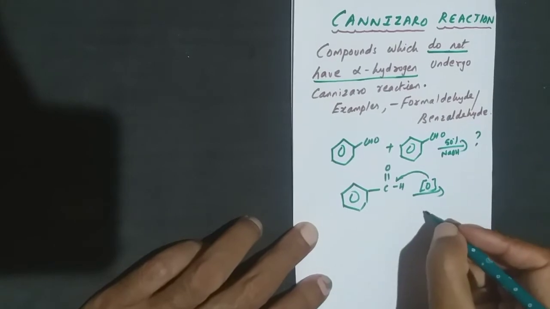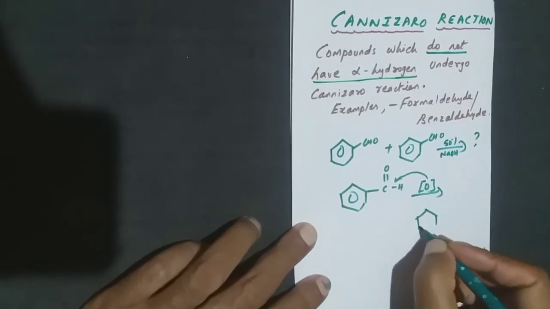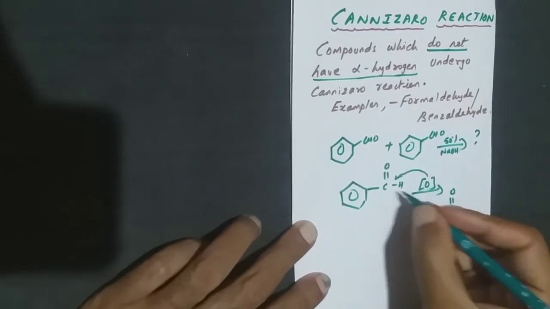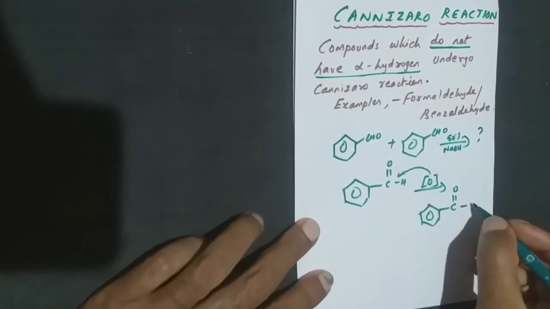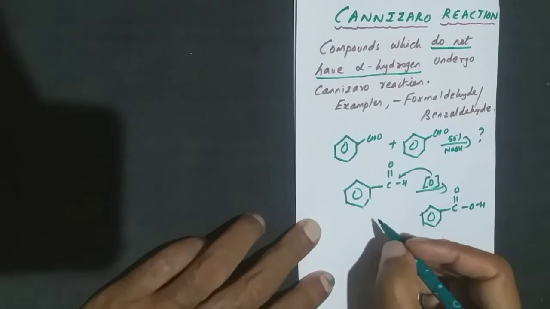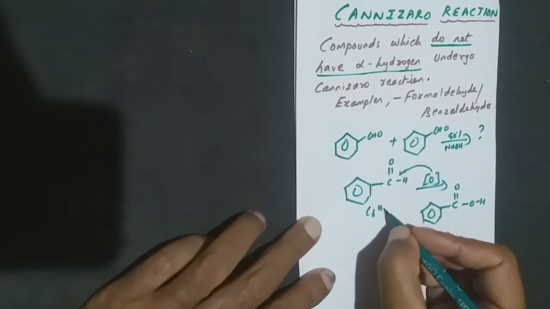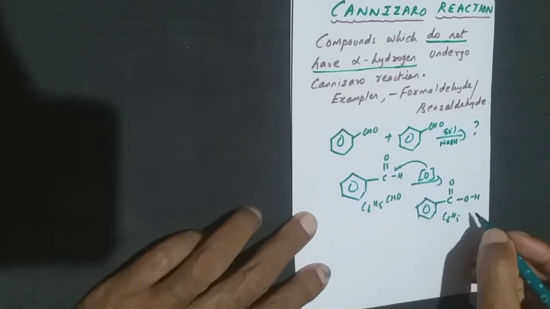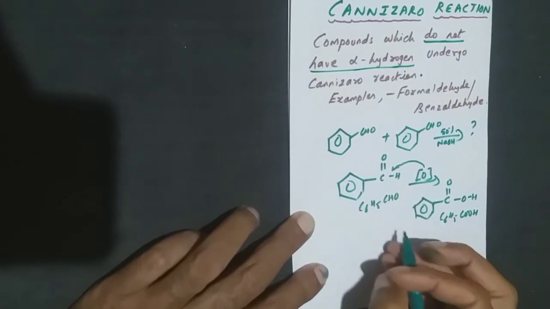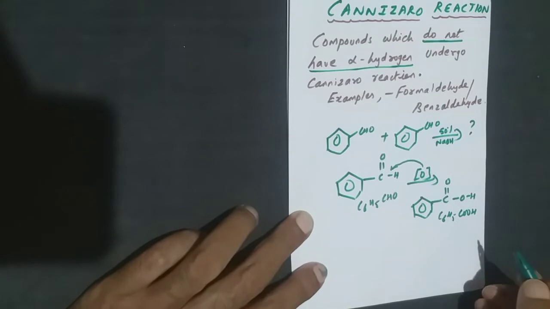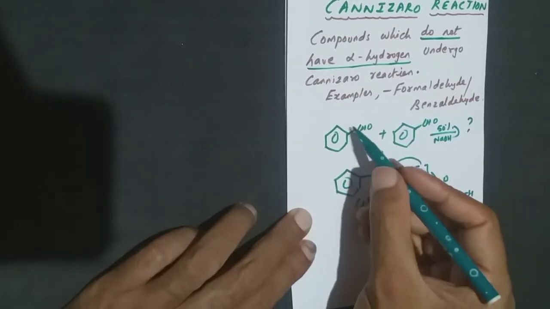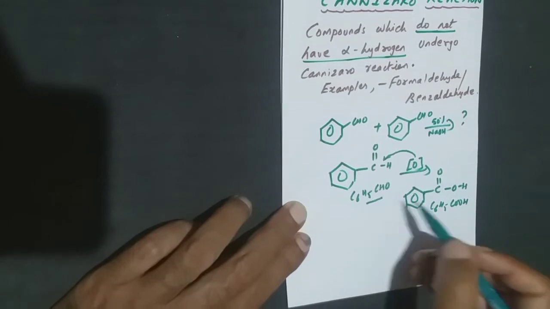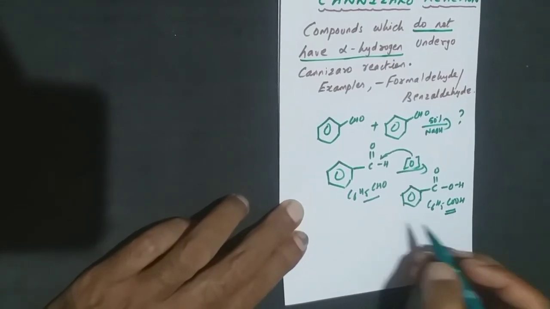So what will be the product now? I will write the benzene ring, C double bond O. The O will come here, so it will be an OH. Basically this is C6H5CHO and this will be C6H5COOH. So the aldehyde is converted to acid. One of the benzaldehyde molecules will undergo oxidation. As a result, the benzaldehyde will be converted to benzoic acid.